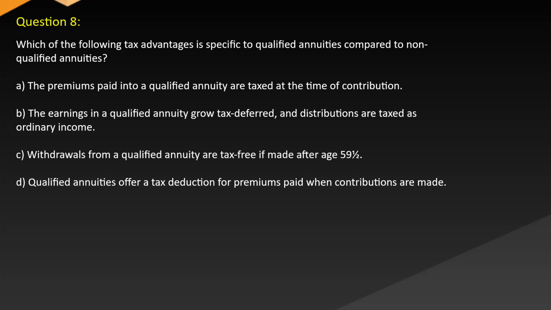Question 8. Which of the following tax advantages is specific to qualified annuities compared to non-qualified annuities? A. The premiums paid into a qualified annuity are taxed at the time of contribution. B. The earnings in a qualified annuity grow tax-deferred and distributions are taxed as ordinary income. C. Withdrawals from a qualified annuity are tax-free if made after age 59½. D. Qualified annuities offer a tax deduction for premiums paid when contributions are made.